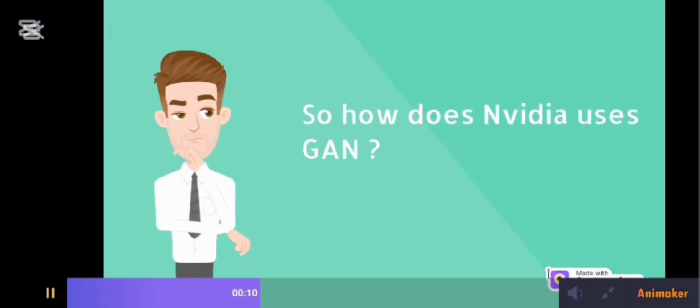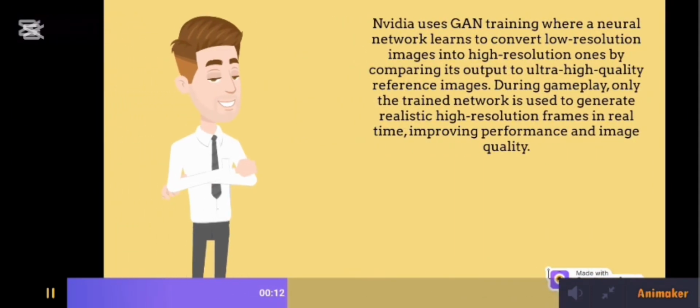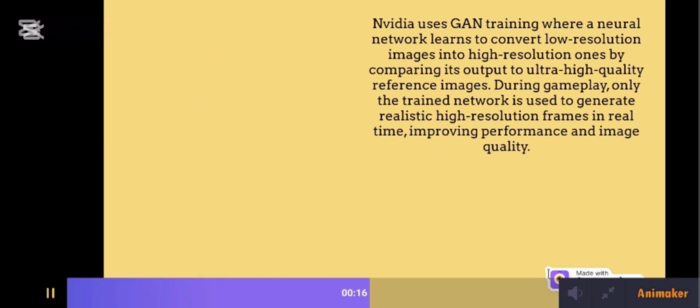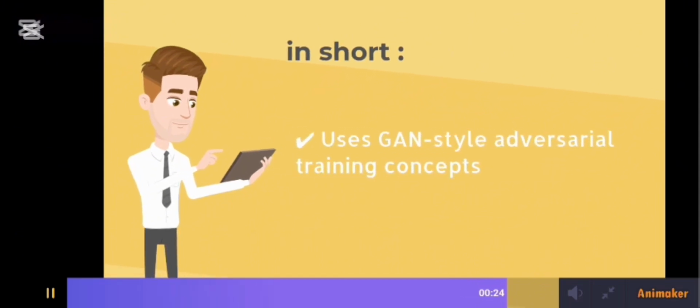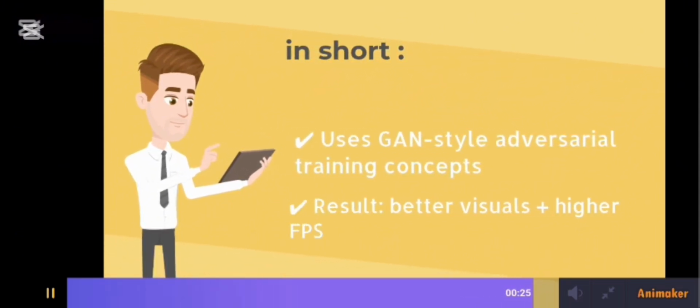NVIDIA uses GAN training, wherein neural networks learn to convert low-resolution images into high-resolution ones by comparing their output to ultra-high-quality reference images. During gameplay, only the trained network is used to generate realistic high-resolution frames in real time, improving performance and image quality. In short, using adversarial training concepts results in better visuals plus higher FPS.